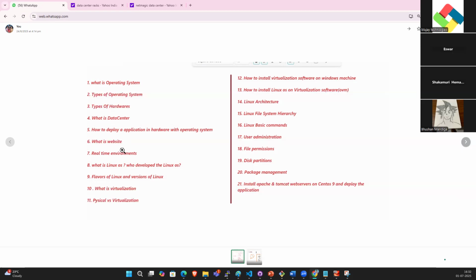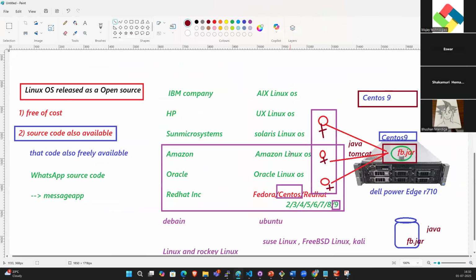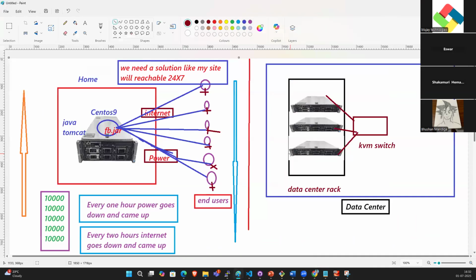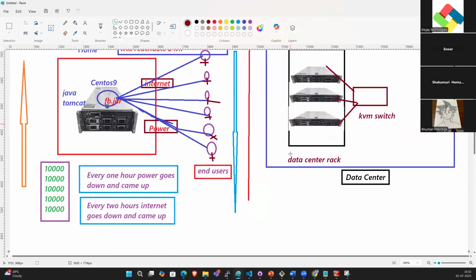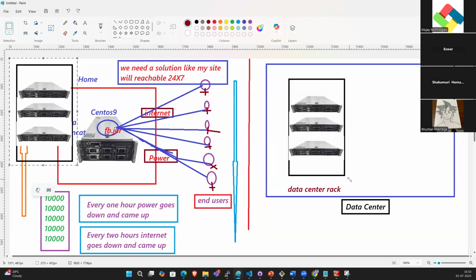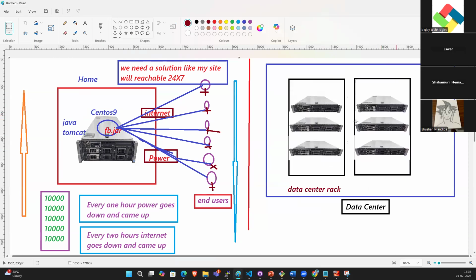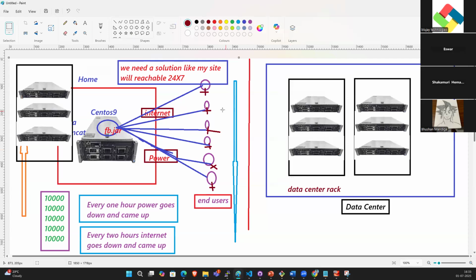So what is a website under real-time environments? How many environments do you have, guys?